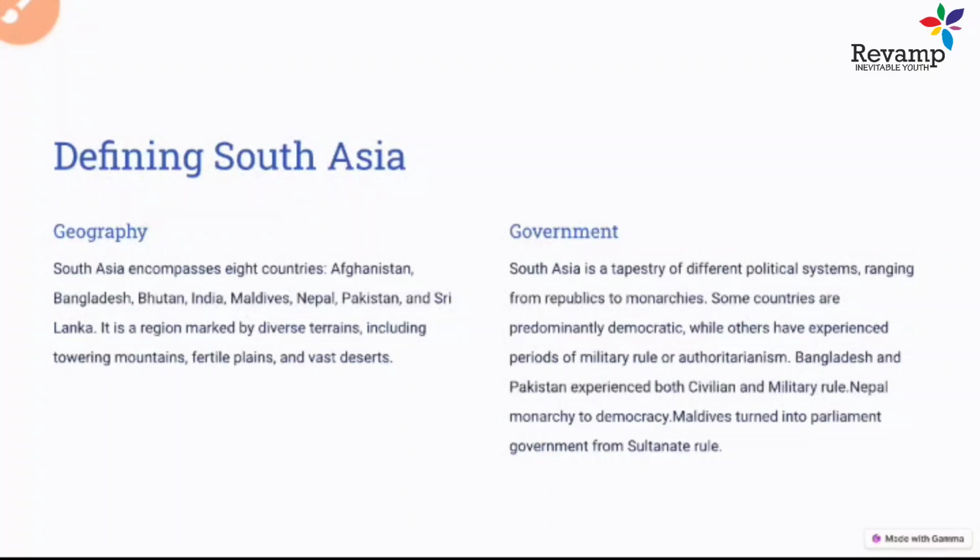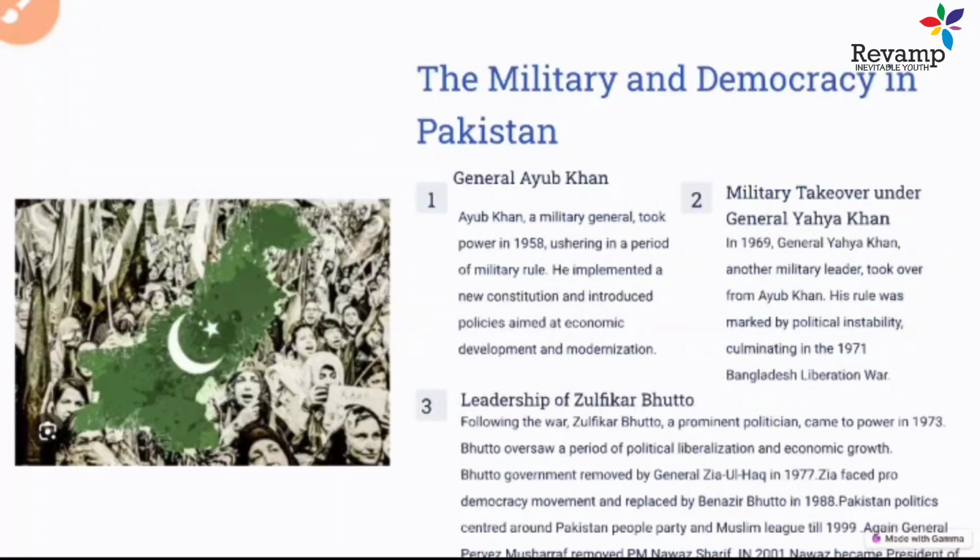One difference is that there were different political setups in these countries, ranging from republics to monarchy, like a republic government in India, whereas in Nepal there was monarchy earlier. Democracy was established in Sri Lanka, but there was a lot of military rule in Pakistan. So there are many different political setups in these South Asian countries. We will explore these in this unit.